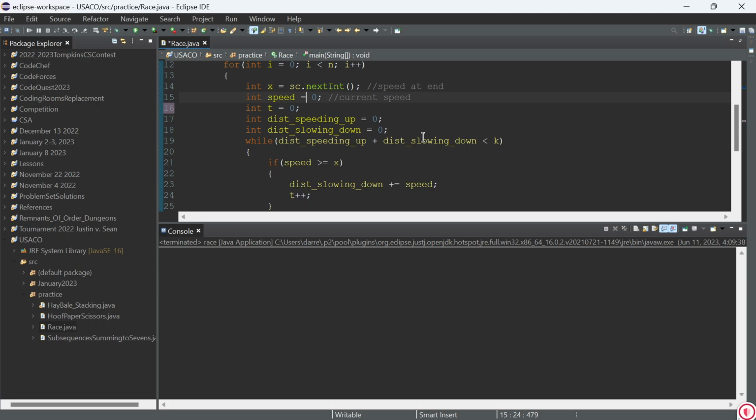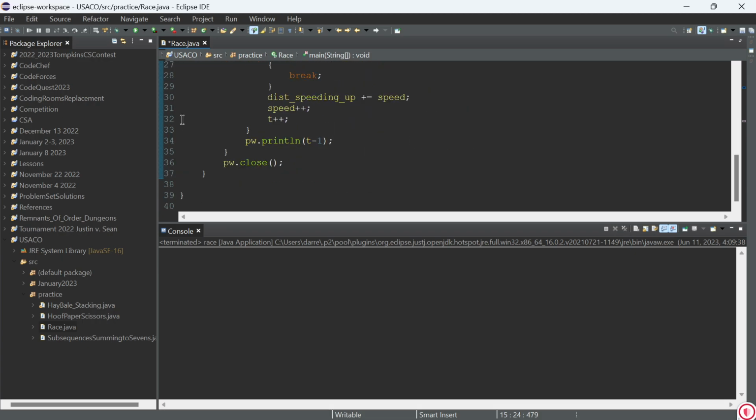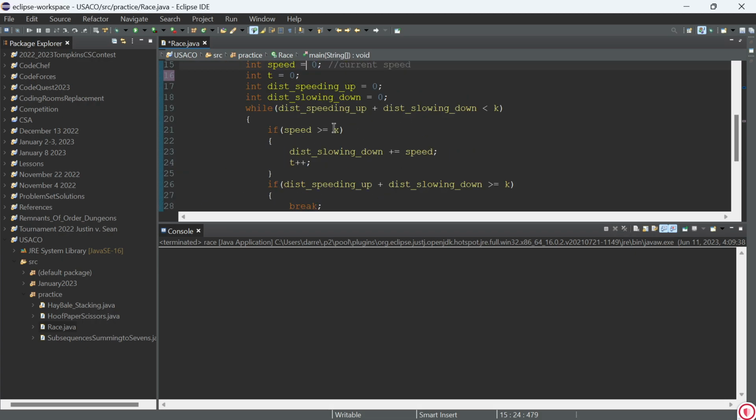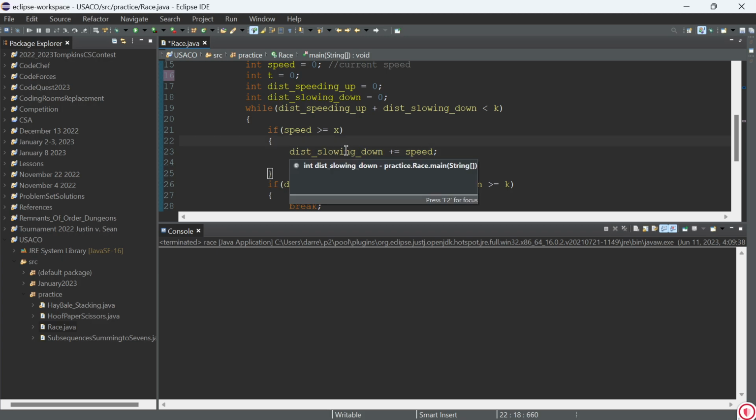So first of all, now we're gonna have a while loop just to see if the distance speeding up plus the distance slowing down is less than k. Once it gets greater than k, we'll stop and print out t. Okay? Well, t minus 1 in this case, but yeah, I just print out an answer. Then we're going to check, is the speed greater or equal to x? And if it is, we're going to add the speed to slowing down, because when we're slowing down, we have to hit that speed.